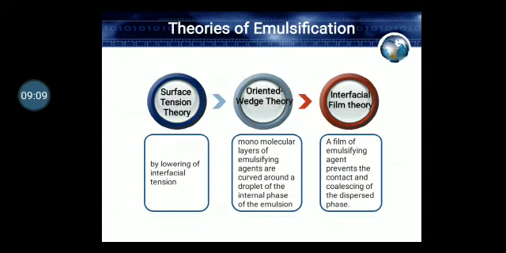Now, the theories for emulsification: surface tension theory, oriented wedge theory, and interfacial film theory. These are the three different theories where you can see how the emulsifying agent acts on the dispersed part or the immiscible parts to form a uniform emulsion. We will look into this in depth in our next slides.